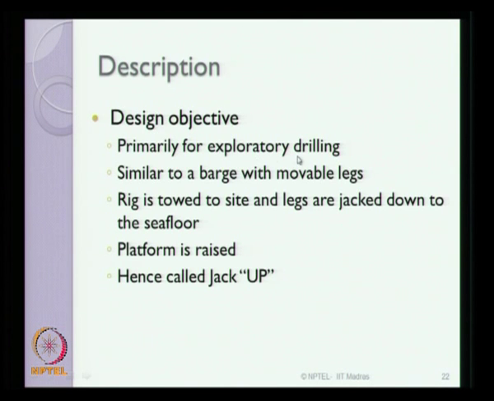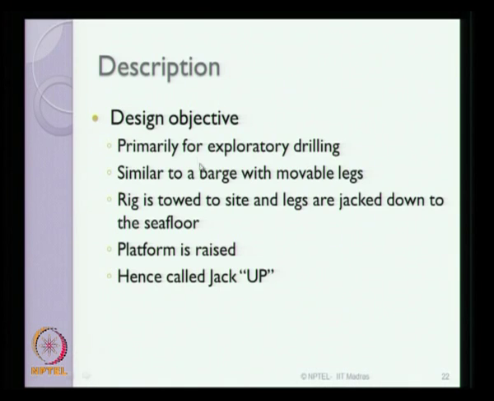Once the exploratory drilling is complete and the yield of the well is established, then a permanent type platform is constructed, then production drilling actually starts. So jack-up rigs are meant for the preliminary drilling exercise, what we call exploratory drilling.